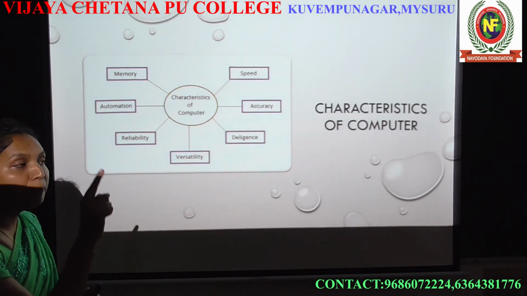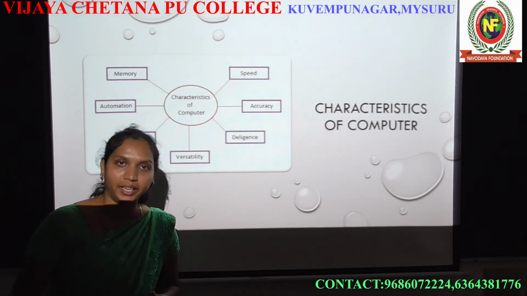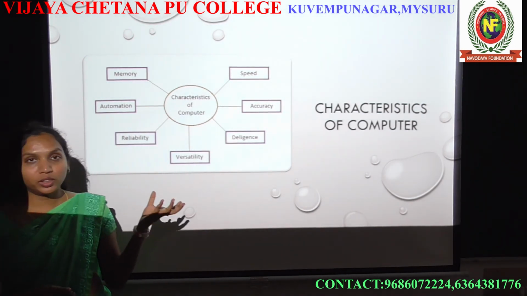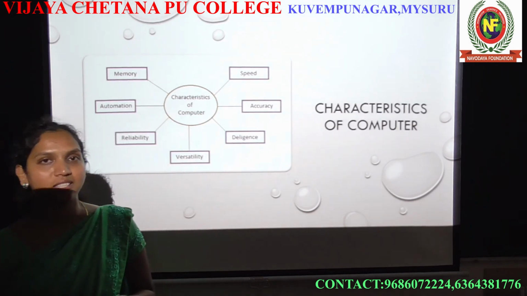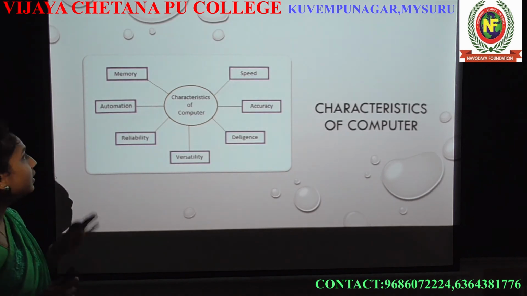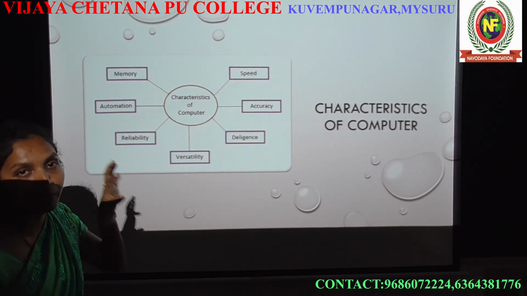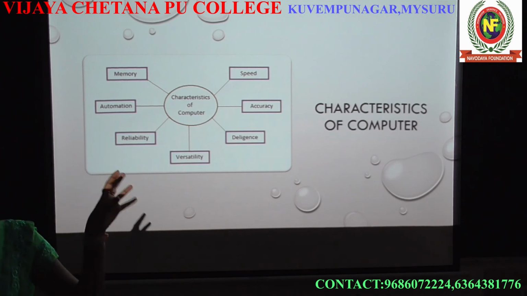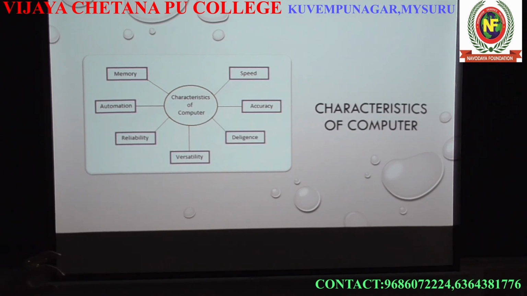Okay, 8 bits is equal to 1 byte. For more about these things you will learn in a later class. As of now, just keep in your mind that memory will store the data. In a memory, data is in byte form, so all the data will be stored in bytes.